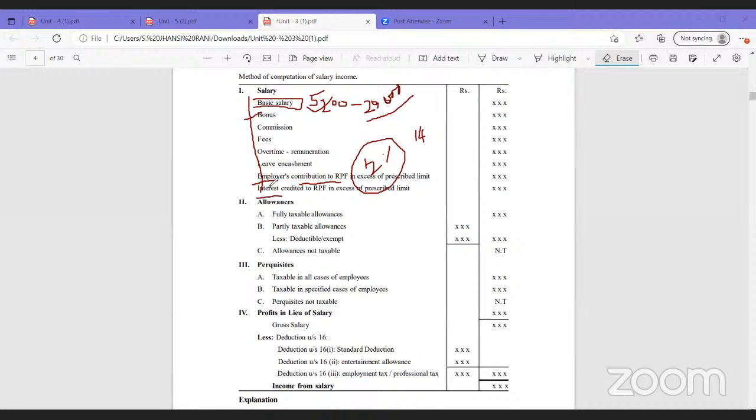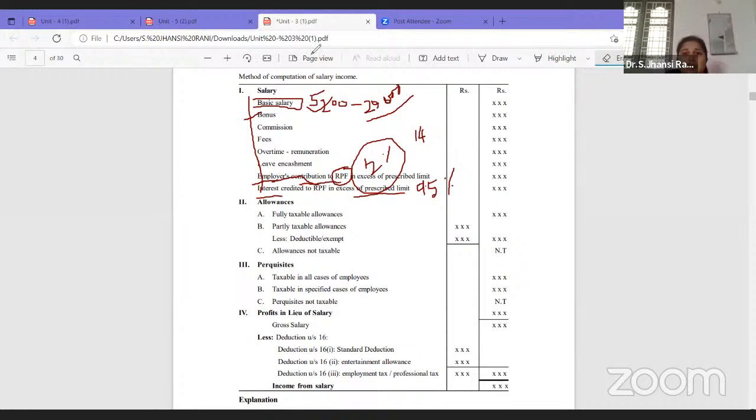Then what is the interest? Whatever contribution is made by the employer towards RPF, that is recognized provident fund, on that whatever interest is coming, if that interest exceeds the prescribed limit, then what is the prescribed limit again? The interest should not be more than 9.5%. It should be only 9.5%. If they're getting more than 9.5%, it is 12%. The extra percent of amount will be taxed, and that will be added here for the calculation of income from salary. So salary includes all these things.